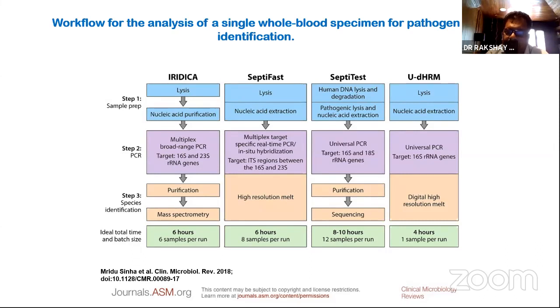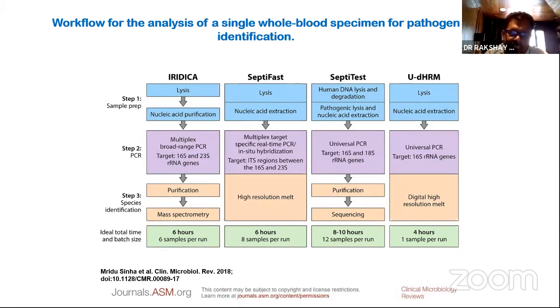Now, when you take a blood sample, it is extremely important to purify nucleic acid because human cell DNA can interfere with interpretation. A lot of these techniques need a very good mechanism for correct nucleic acid extraction. Subsequently, almost all of these techniques use PCR. But what happens after PCR is also important, whether they use mass spectroscopy or high resolution melt.